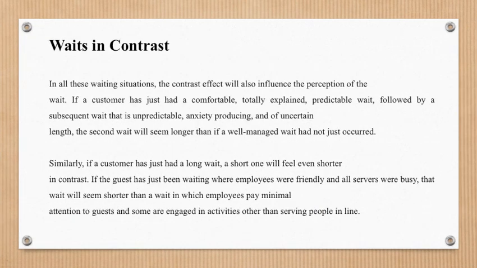Next is waits in contrast. In all these waiting situations, the contrast effect will also influence the perception of the wait. If a customer has just had a comfortable, totally explained, predictable wait, followed by a subsequent wait that is unpredictable, anxiety-producing, and of uncertain length, the second wait will seem longer than if a well-managed wait had not just occurred. Similarly, if a customer has just had a long wait, a short one will feel even shorter in contrast.